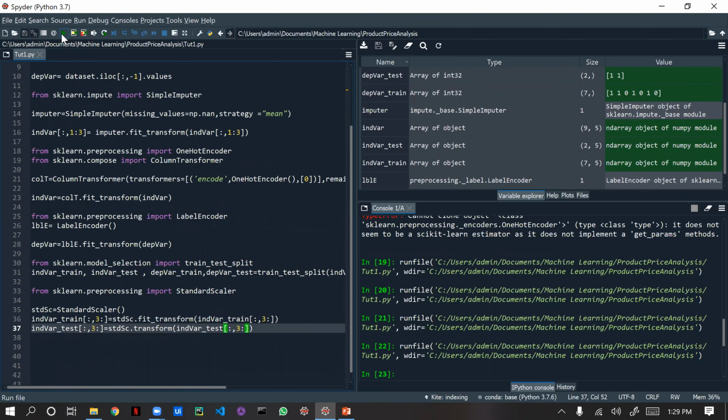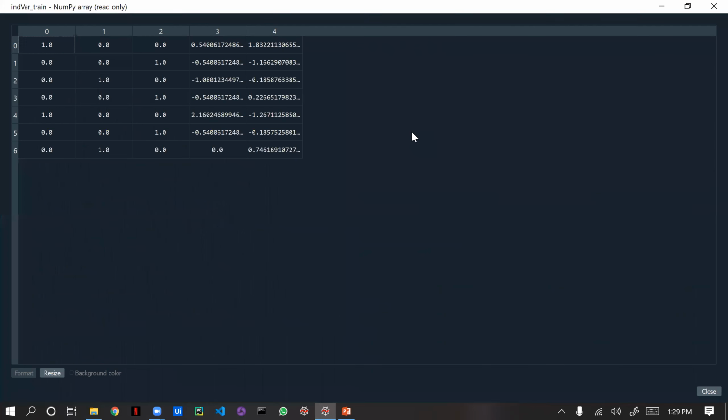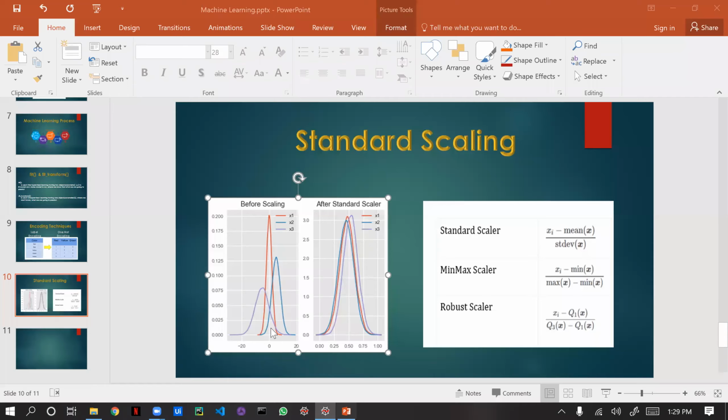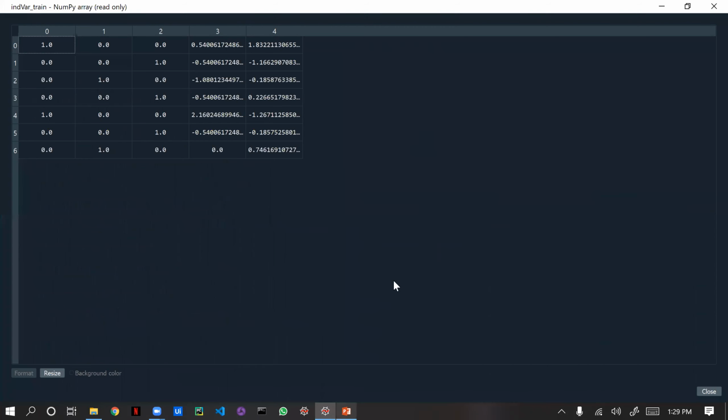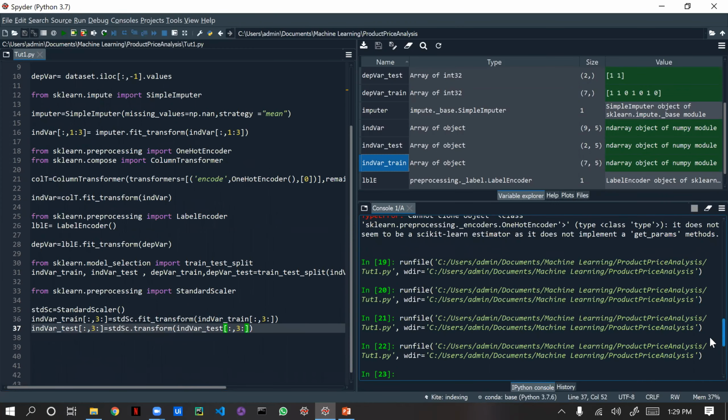It's completed. We'll open this independent train. Looks good, right? All the data are more or less the same: 0, 0.1, -2. So now we don't have much deviation. As we see here, before it was a very, very big deviation. Let me come back to the previous run.